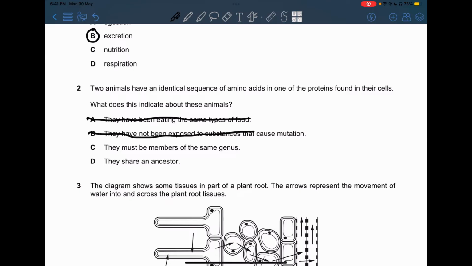C, they must be members of the same genus. Now, even if they were members of the same genus, they're distantly related and not really closely related, which means they are related but not so much. So they will not definitely have the same amino acid sequence. So the only option we have left is D, they share a recent ancestor. That is because if they share an ancestor, they're going to be more closely related than if they had the same genus. So our answer will be D.